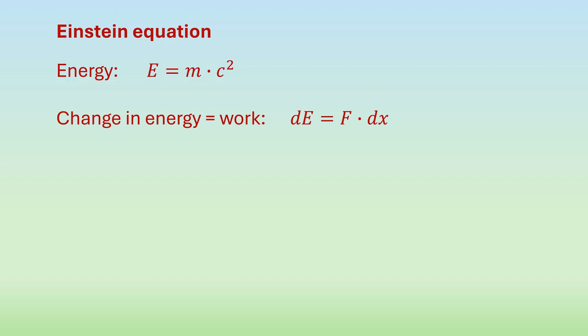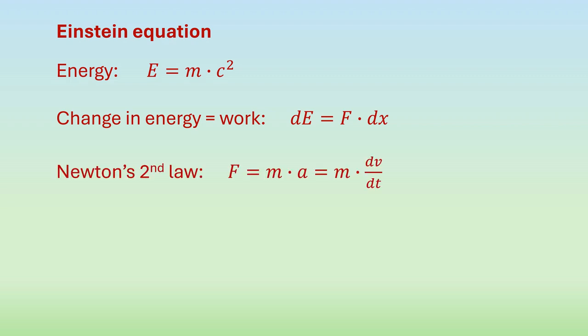Now, let's take a closer look at each of these steps in the development. First of all, let's start with the equation E equals mc squared. It tells us that if we add energy to an object, we increase its mass. Mechanically, we add energy by applying a force on it across a certain distance: dE equals F times dx, where d represents an infinitely small change.